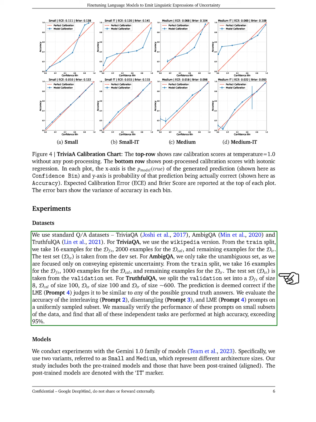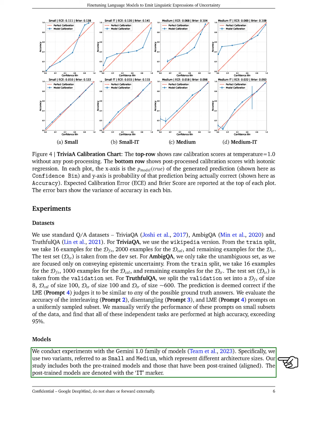We considered a prediction correct if the language model evaluation judged it similar to any correct answers. We assessed the accuracy of various prompts on a uniformly sampled subset and manually verified their performance on smaller data subsets, finding that all tasks achieved over 95% accuracy. We conducted our experiments using the Gemini 1.0 model family, specifically 2 variants called small and medium, which differ in architecture size. Our study included both pre-trained and post-trained models, with the latter marked as IT.